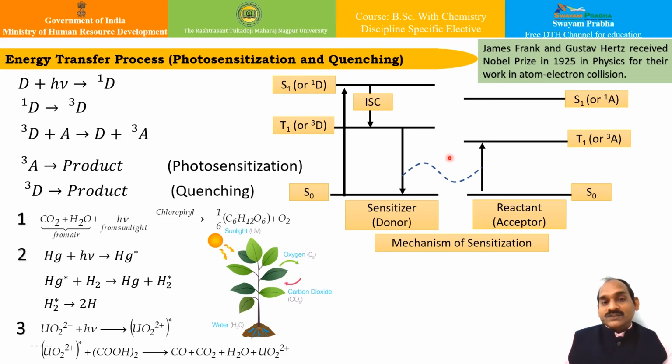Photosensitization leads to very vital reactions, and to a new subject in photochemistry usually known as photobiology, in which we can see photosensitized reactions in nature. James Franck and Gustav Hertz received the Nobel Prize in Physics in 1925 for their work on atom-electron collision, for determining this kind of mechanism.